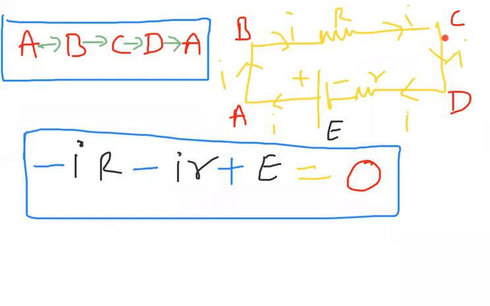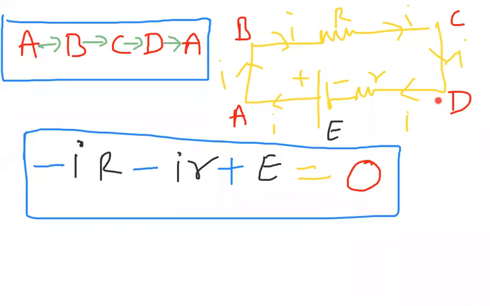When I'm traveling from B to C, what about the potential difference? The potential difference is negative, so I can write it as minus IR. And when I am traveling from C to D, again there is no potential difference.